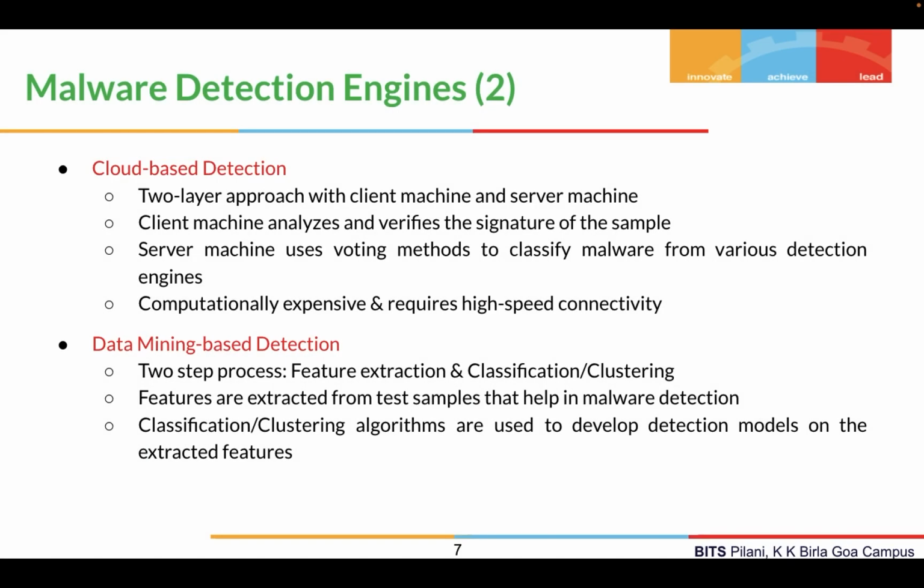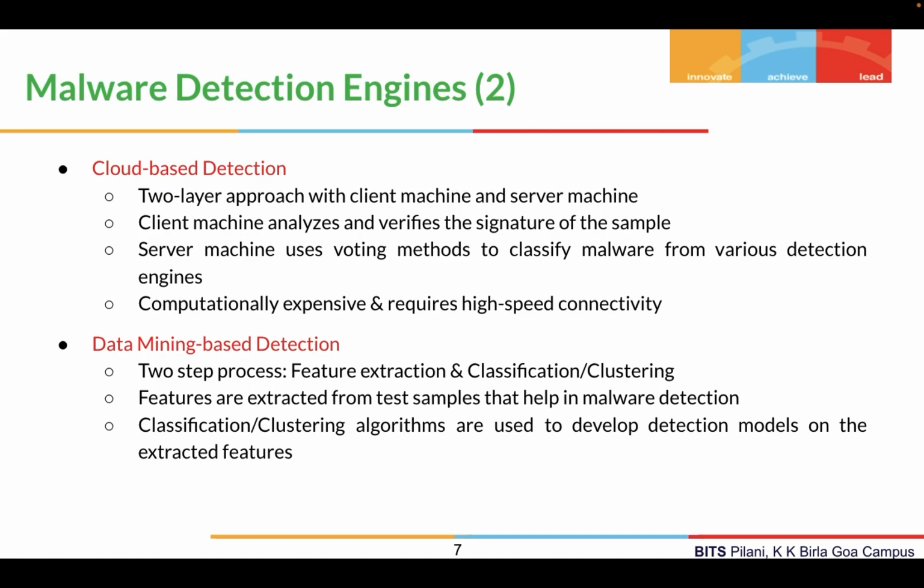So then we have cloud-based detection, which is a two-layer approach with a client machine and a server machine. Initially, the client machine analyzes the signature of the sample. If it is found to be malware, it is labeled as malware. Otherwise, it is sent to the server machine. Now, the server machine is equipped with various detection engines, and they use voting methods to classify a sample as malicious or not. Although reliable, this method is computationally expensive and requires very high-speed connectivity.